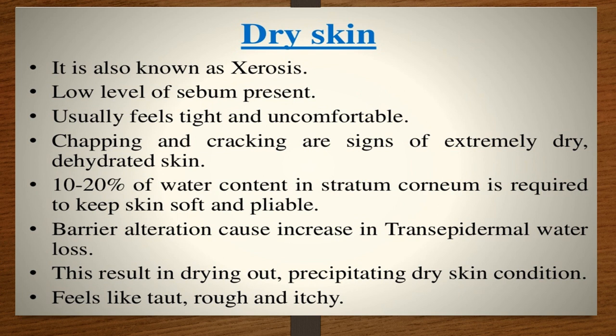What happens is the epidermal layer, the uppermost layer, is further divided into 5 layers. The first layer is the stratum corneum. If the stratum corneum has 10 to 20% water content, then it is okay, the skin is soft and pliable. But if transepidermal water loss occurs, then the skin becomes dry, resulting in dry skin conditions, and the person feels tight, rough and itchy.